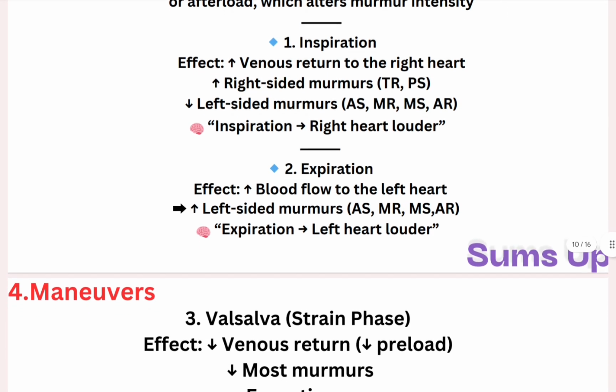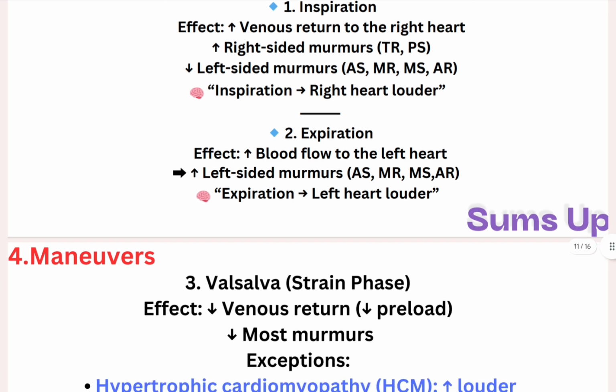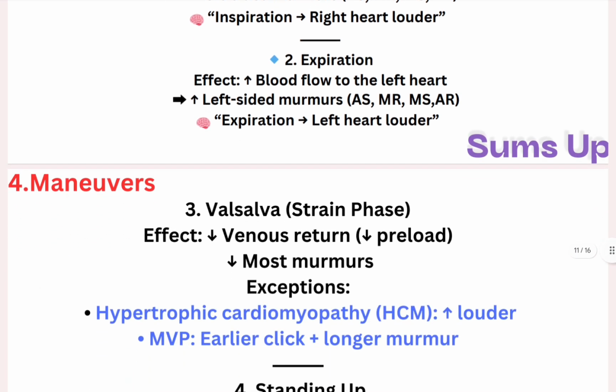Now the second thing is expiration. What happens during expiration is that blood flow to the left heart increases. Left-sided murmurs like aortic stenosis, mitral regurgitation, mitral stenosis, aortic regurgitation increase. Expiration, left heart louder. Now the Valsalva strain phase.